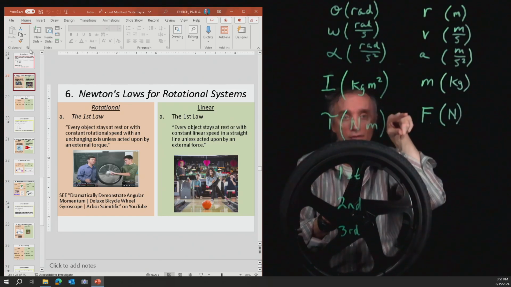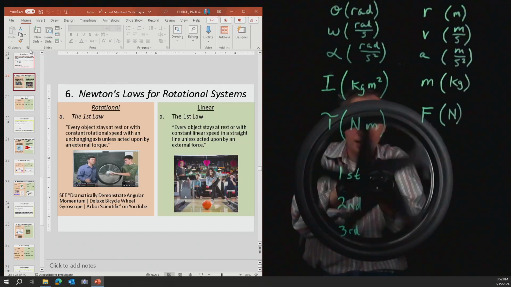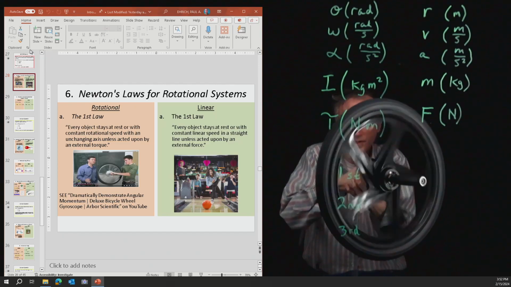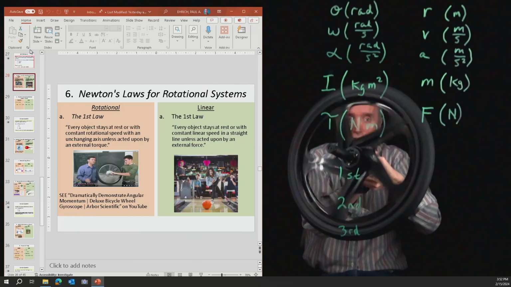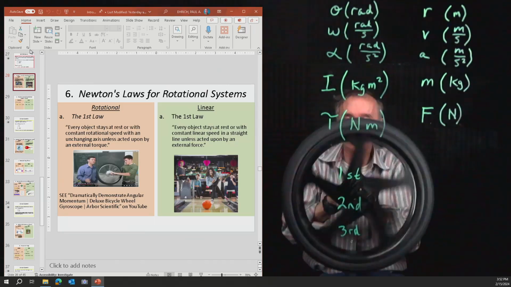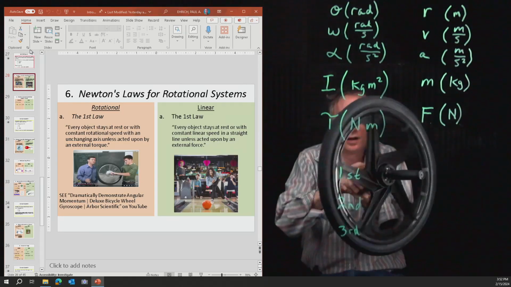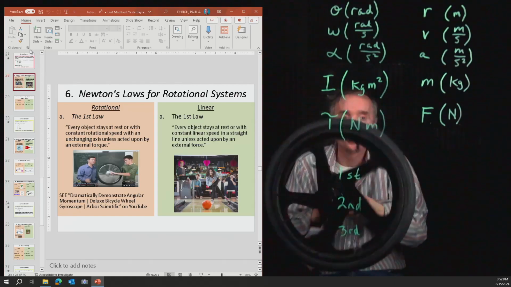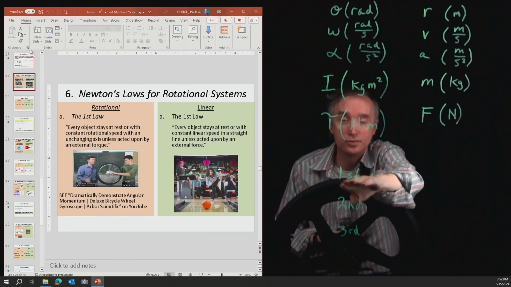So it's like this. If I get this thing spinning and I try to rotate the wheel, can you see that I'm having a little bit of difficulty doing it? It's hard to change the direction of the spin when it's spinning. And that is because of Newton's first law.